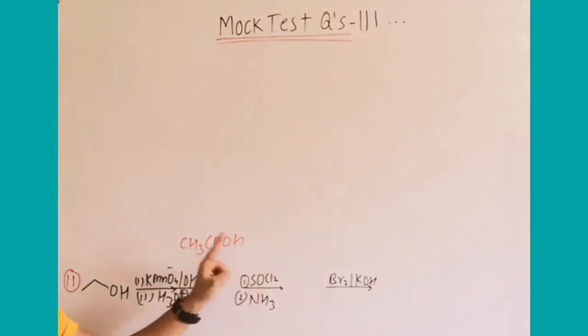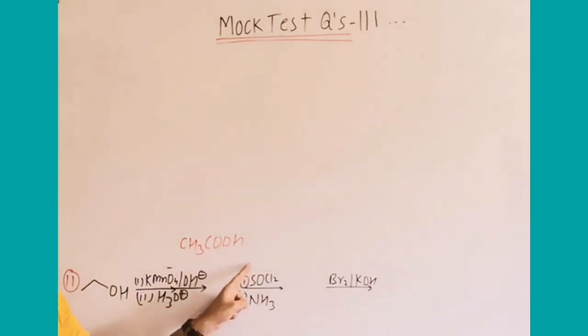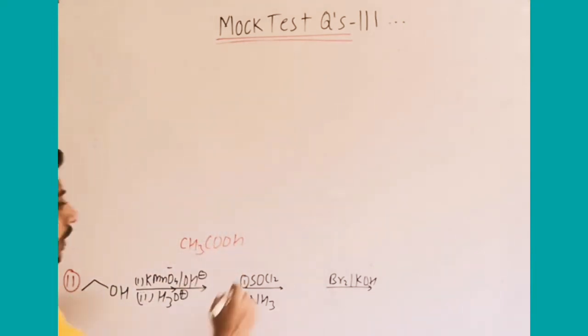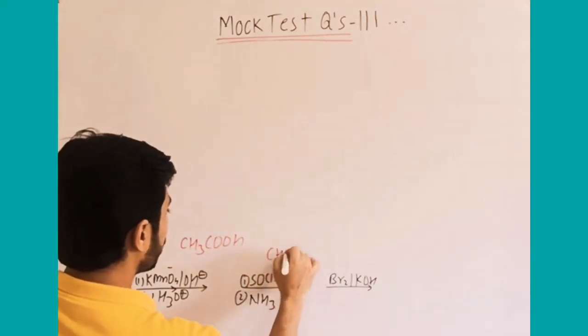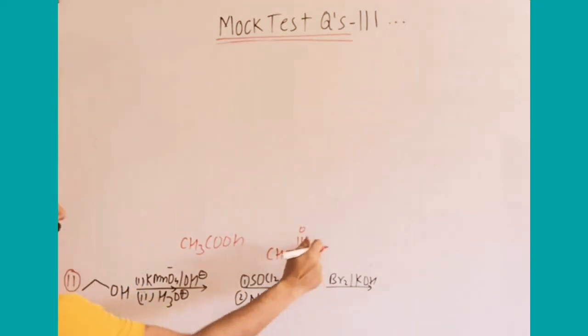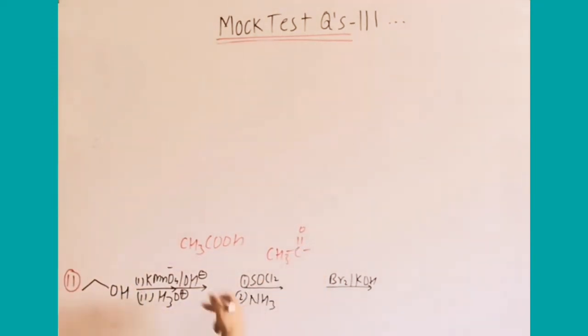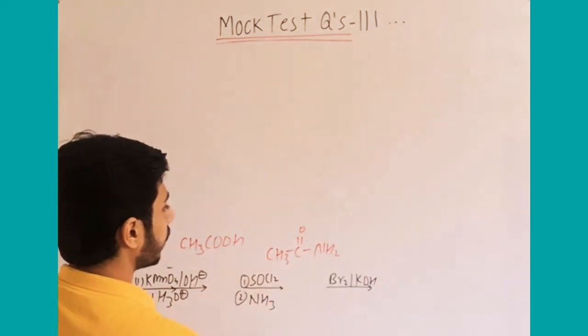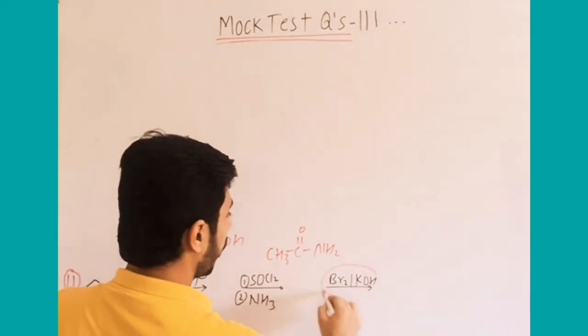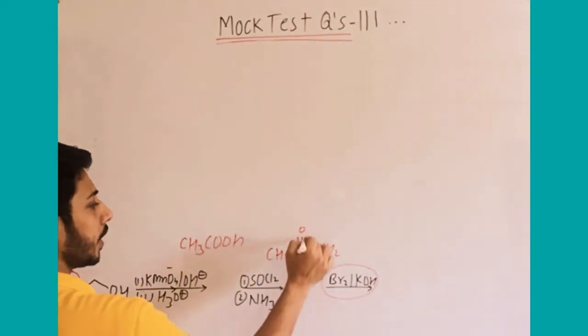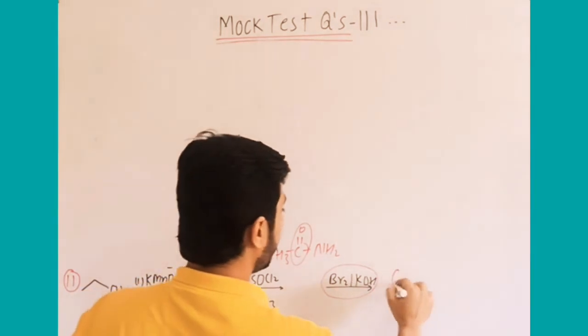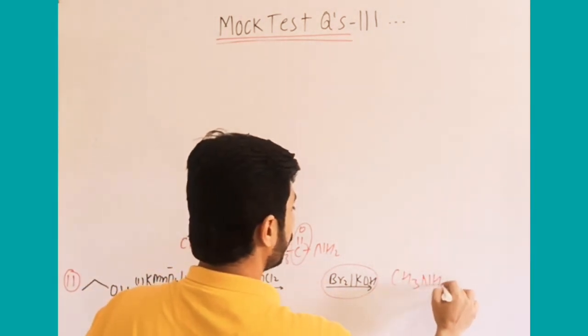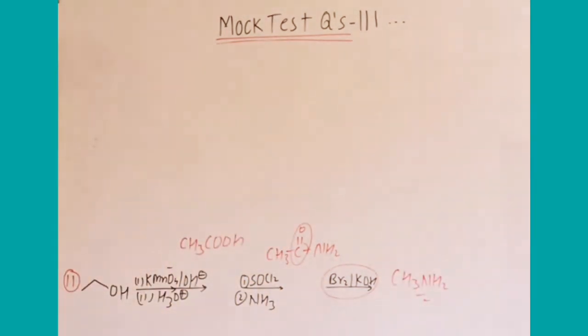SOCl2, carboxylic acid chapter, we have done this reaction. Carboxylic acid forms acid halide group, CH3COCl, that is acetyl chloride. After this, Cl, NH3 reaction means simply removal of Cl as nucleophilic acyl substitution, and it becomes amide. After that Br2/KOH, Hofmann bromamide degradation reaction, this group leaves, final answer will be CH3NH2, methylamine is formed.